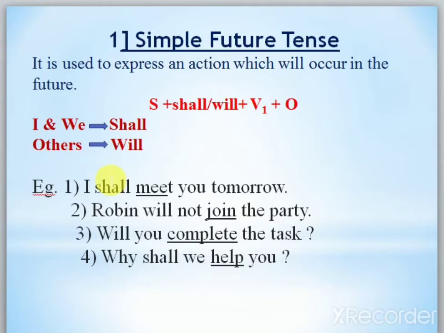Robin will not join the party. It is a negative sentence. And what will you do? One more thing: if you're forming a negative sentence, add not: shall not, will not. Interrogative, what will you do? Shall, will, keep at the start. Will you complete the task? Interrogative: will auxiliary verb, then subject, then verb. For example, I subject, shall auxiliary verb, meet verb, and last the object. Why shall we help you? It is the interrogative WH type. So this way in simple, keep in mind the action will be in the future. And how will you identify it? Shall, will with the present verb.